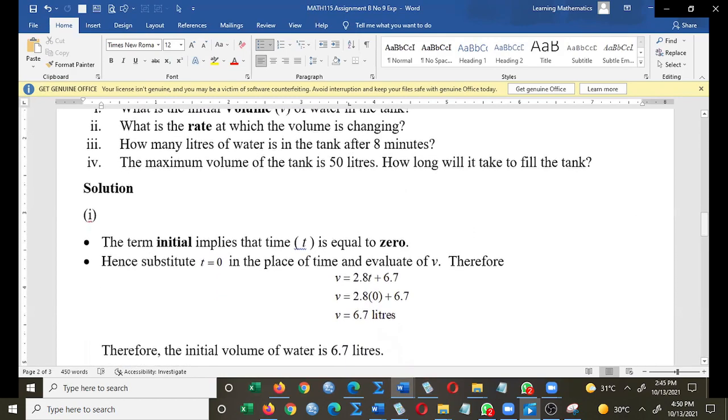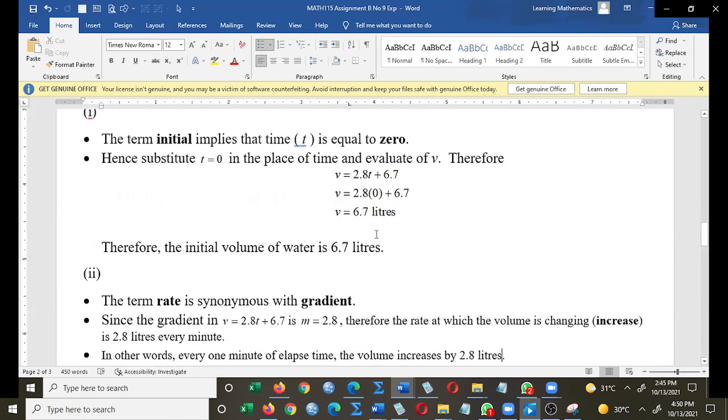T is equal to 0. Look at there. T is equal to 0. Initial implies the time. Simply time. Okay, time is equal to 0. But the initial volume is 6.7 liters. Yes, exactly. When the whole situation started, how much water was in the tank? 6.7. All right? Agreed?